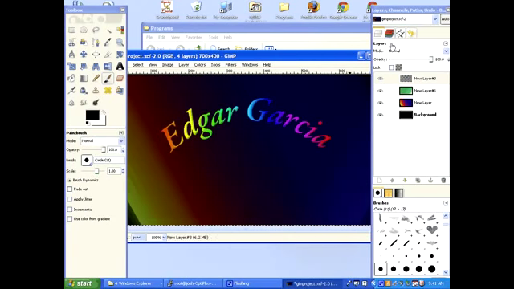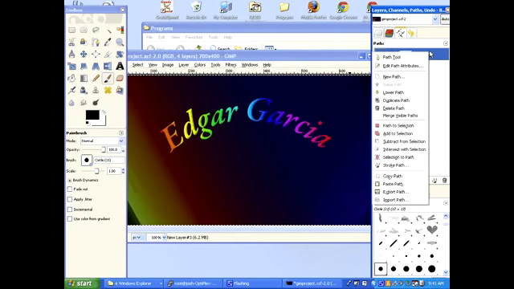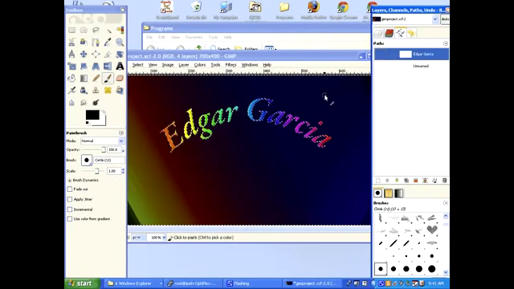What you can do is go to your Paths tool dialog, and right-click on your name and choose Path to Selection, because we can always take a path and make it a selection. You've already created a path from your text, so it's going to create a selection from that path we created earlier. In the Gimp, it will create drop shadows based on the selected area. So right now we've got a selection area and we want to create a drop shadow based on that.